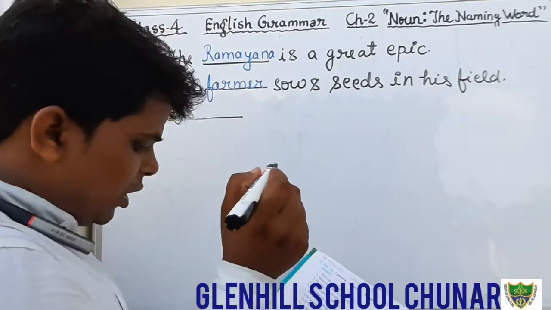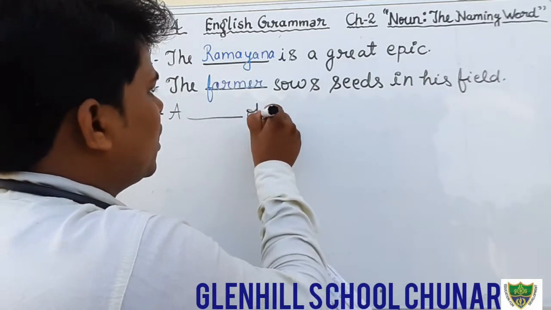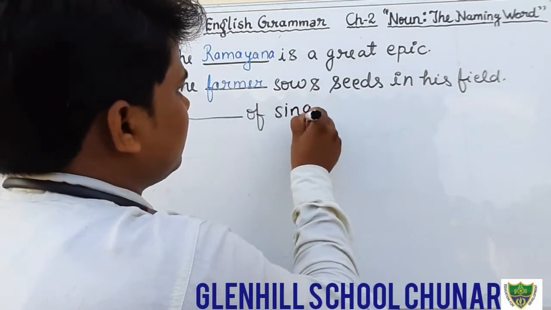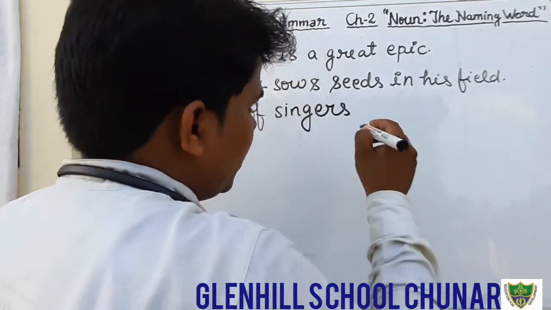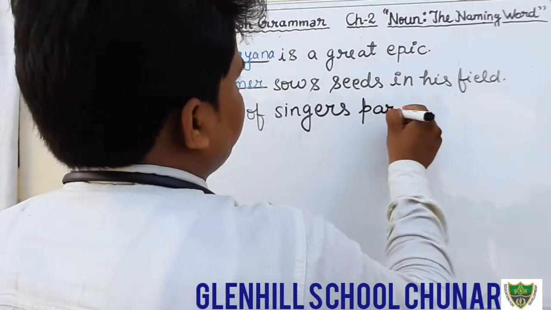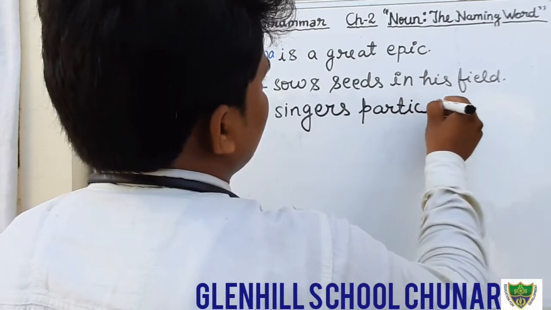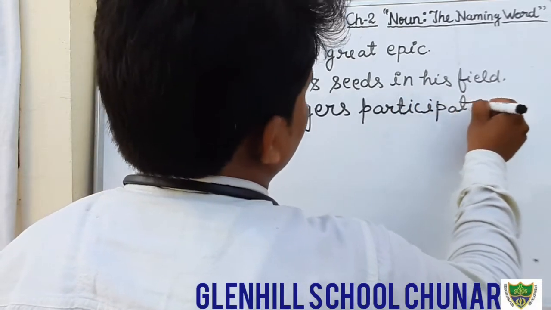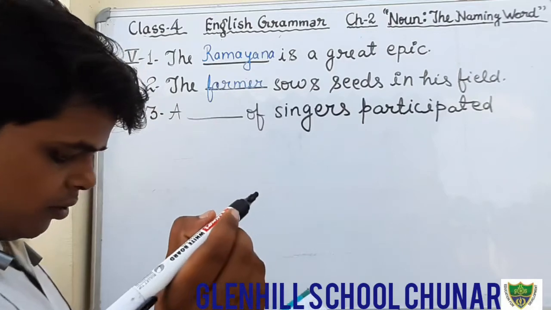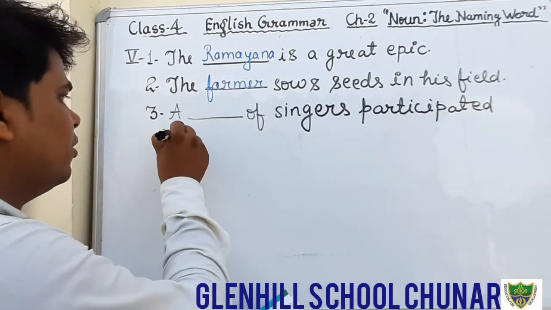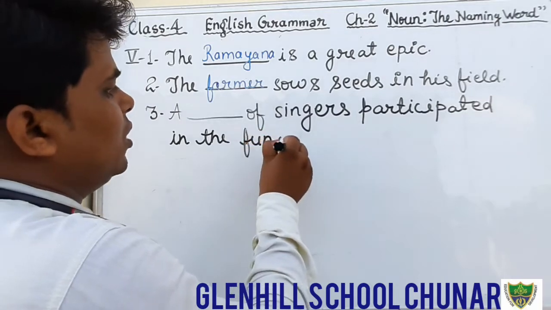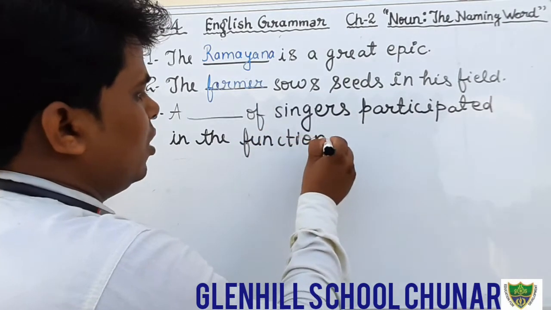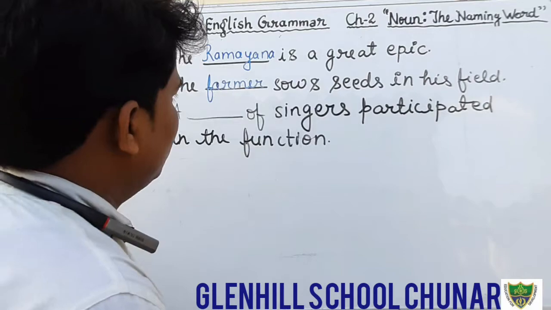Here we have to fill the collective noun of singers. Blank of singers participated in the function. Just see here.